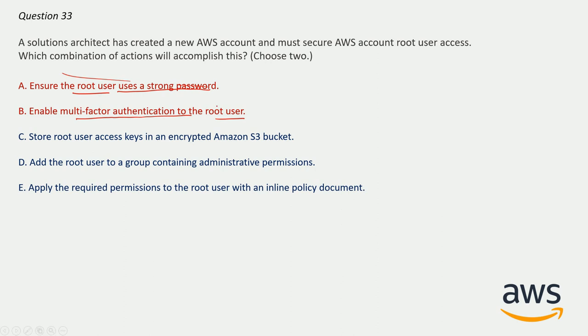So what will this multi-factor authentication, MFA, basically do? If you are using MFA, you may configure your physical device, for example your mobile phone. Whenever you log in as the root user, even though you know the password, you still need the authentication from your physical device, that is, your mobile phone. So even if your password is leaked, no one will be able to access your account as the root user. So option A and option B are correct here.